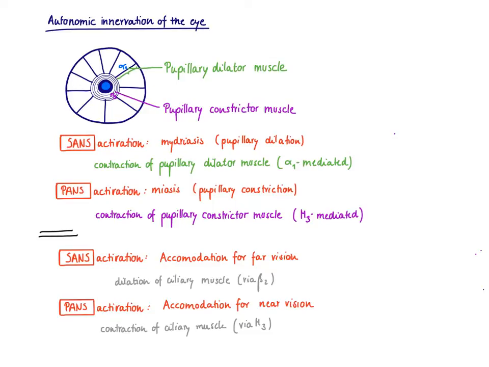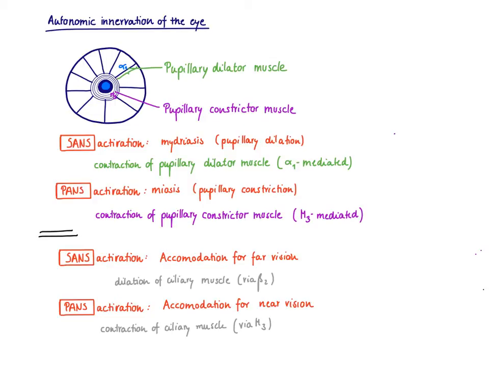We know that the receptor that mediates this is an M3 receptor because we know for the parasympathetic nervous system, most of the effects are mediated by M2 and M3. And M2 is on the heart and M3 is everywhere else. So the eye is also everywhere else. So we're going to find M3 on this pupillary constrictor muscle. And fortunately, again, the name is going to tell us what is happening to the pupillae.